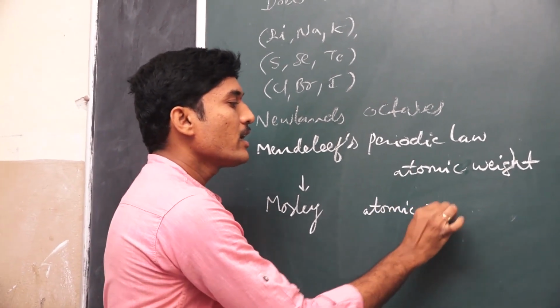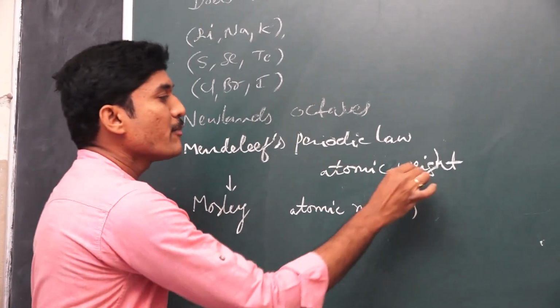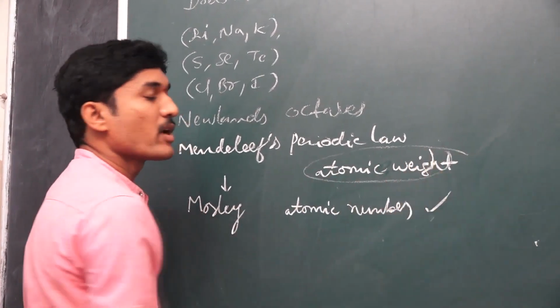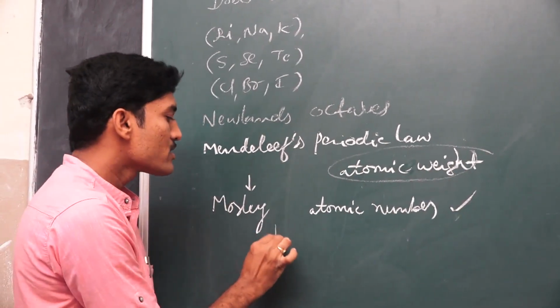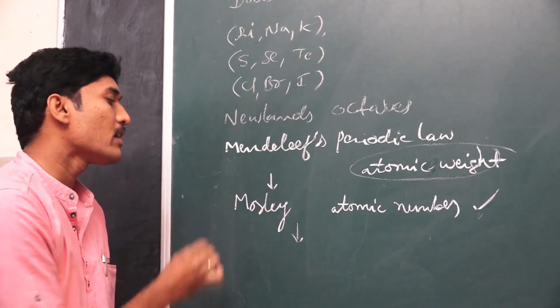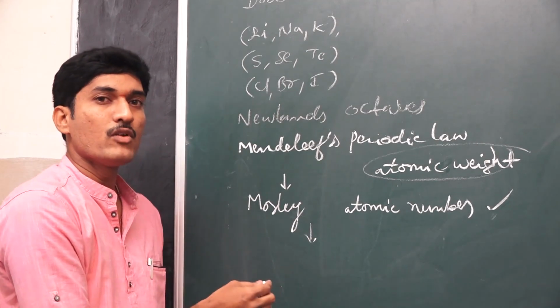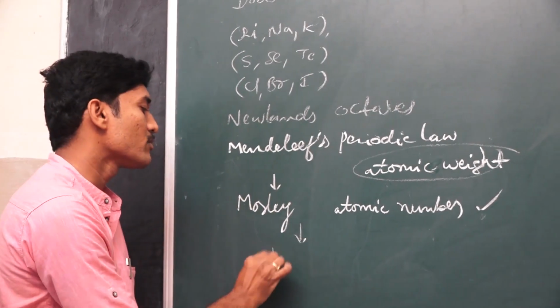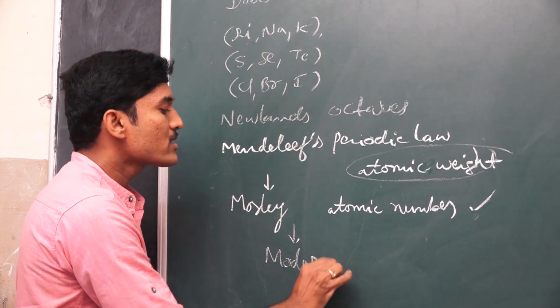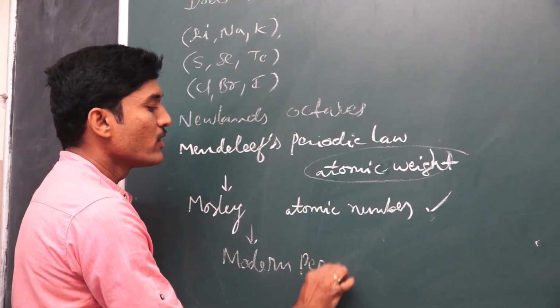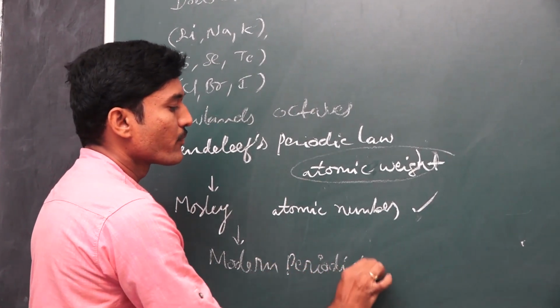That means he replaced the atomic weight concept with the atomic number concept. He also constructed a table called the modern periodic table, which we are using nowadays, also called the long form of the periodic table.